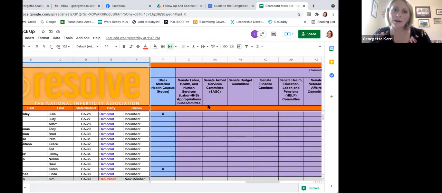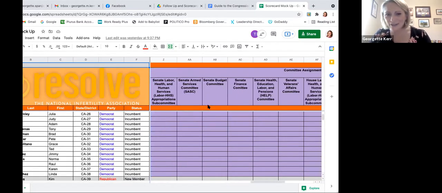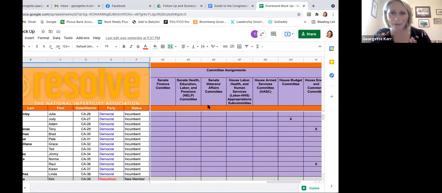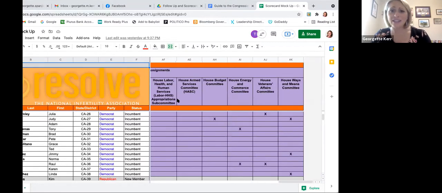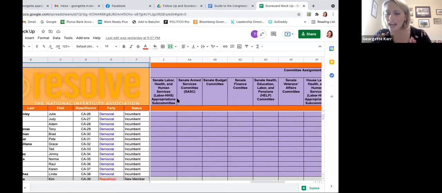And if you keep going, our last section of the scorecard here is a really good map of which members serve on which committees. This is not an all-inclusive list of committees in the Senate and House. It's primarily the committees that have jurisdiction over some of the issues that are touched on in the Advocacy Day bills, or these are committees that have been referred the legislation that we're going to be advocating on.